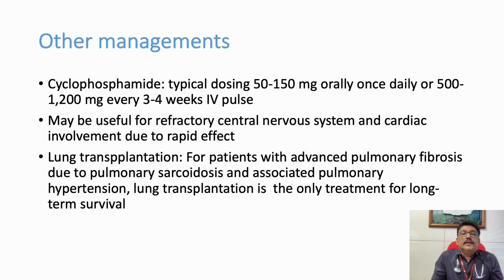Lung transplantation can be tried in patients with severe pulmonary fibrosis secondary to pulmonary sarcoidosis, or if they are associated with pulmonary hypertension. Then for long-term survival, we will have to advise the patient for lung transplantation. So pulse methylprednisolone or pulse cyclophosphamide can be tried in acute condition. Otherwise, we can start 1 to 2 milligram per kg body weight prednisolone.